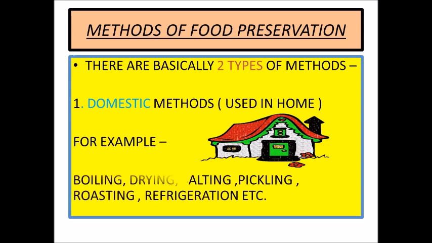Examples are boiling, drying, salting, pickling, roasting, refrigeration, etc. As their name suggests, these are simple methods which we use in our daily life in our home to prevent our food from getting spoiled and wasted.